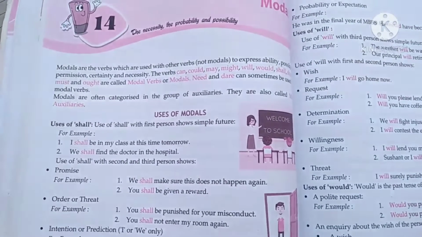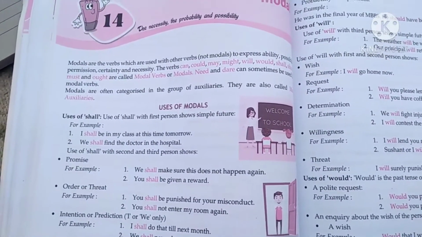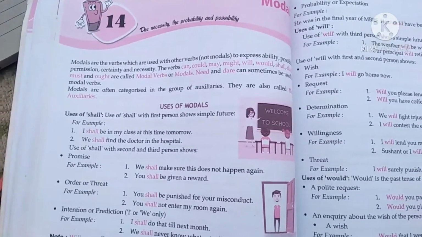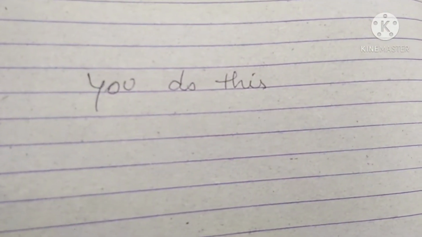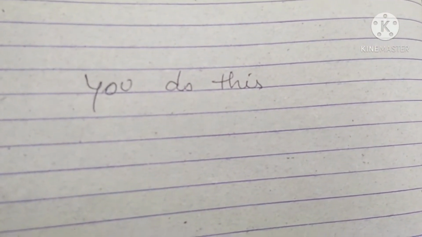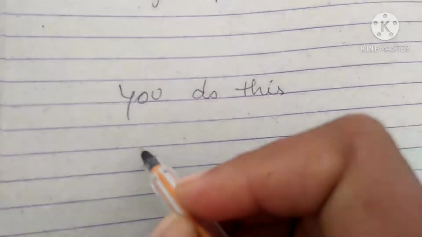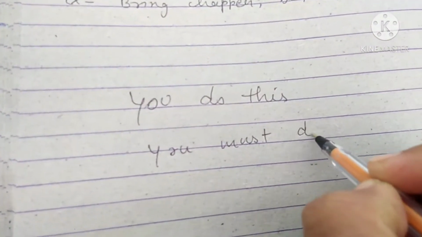Any modal is used before the main verb. Understand? If you want to change it using a modal, in this sentence, you must do this. First we take you do this, so do here is the main verb. So how to write it with a modal? We write you must do this.